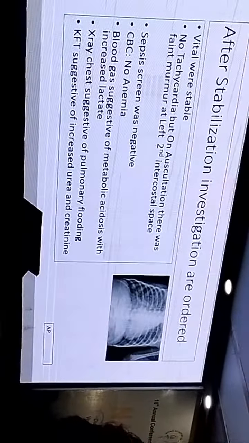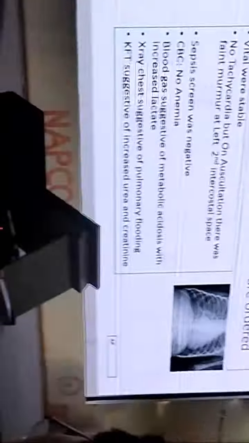Blood gas was suggestive of mixed acidosis. However, KFT was suggestive of increased urea and creatinine. So increased urea and creatinine doesn't mean that it is a kidney disorder. It's because of less perfusion to the end organs, one of which is the kidney. So this was the report that the baby was having a large PDA.